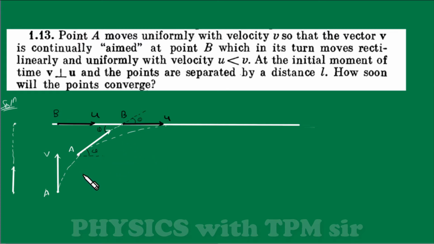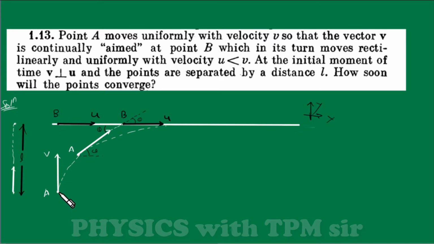Now what we can see here. Now I am solving this problem, right? By the time point A and point B meet, we can say the distance between them will decrease to 0, right? The initial distance between them was L. As we can see, particle B does not have any component of velocity in this direction. Suppose this is x, this is y, so I can say the velocity of B in this direction is 0.